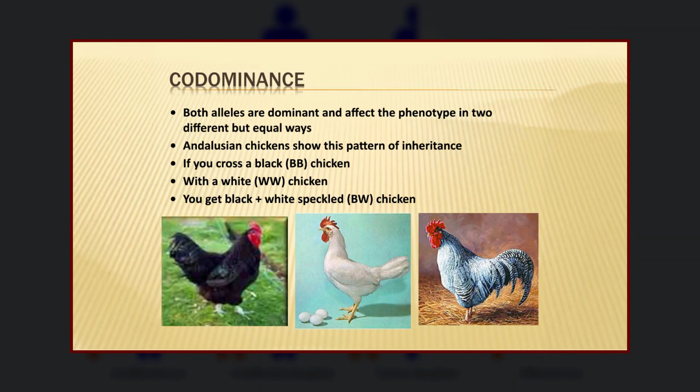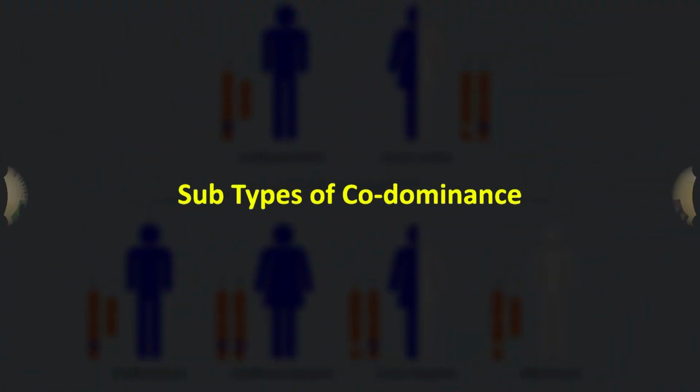Another example of codominant inheritance is in varieties of domestic fowl or chicken. In them, the varieties of black and white feathers are codominant, and when the fowls of both these separate traits are bred, then the offspring show both white and black feathers. Dear students, let's discuss the subtypes of codominance.